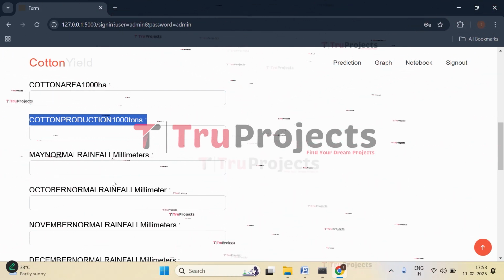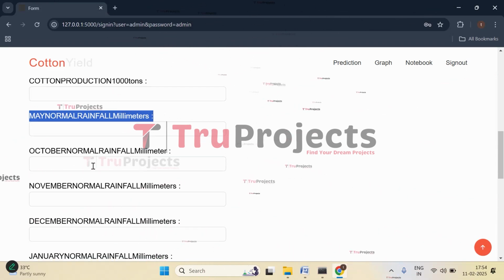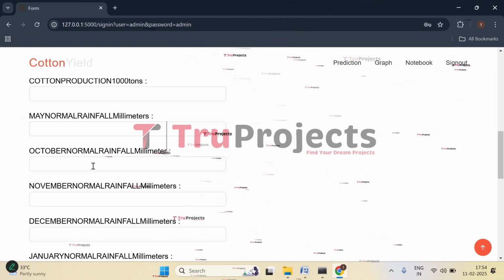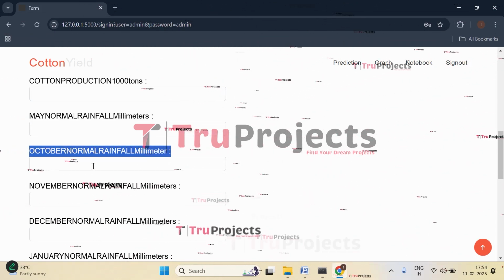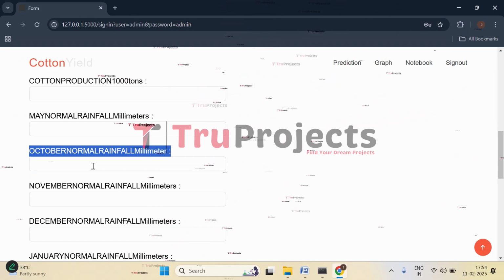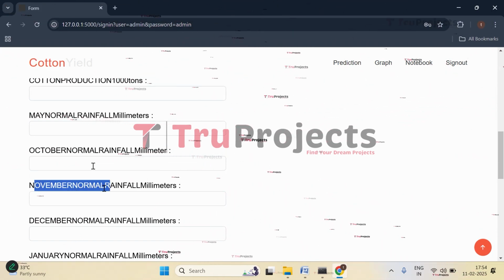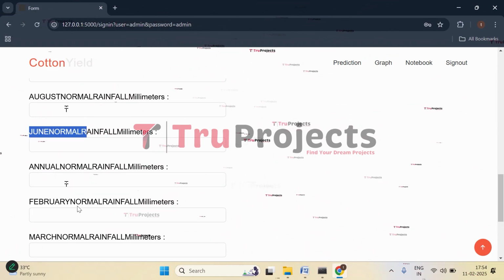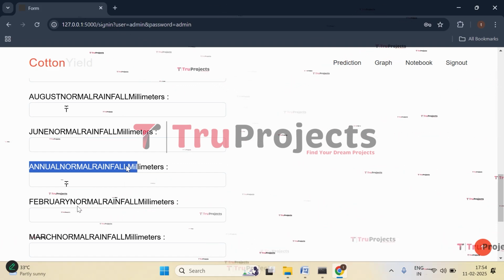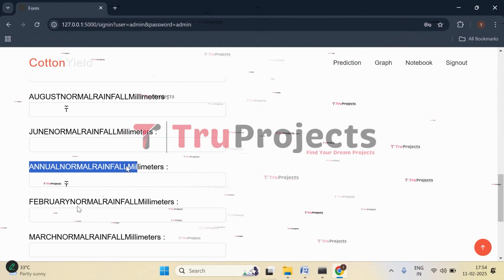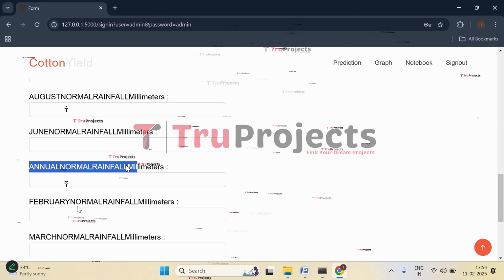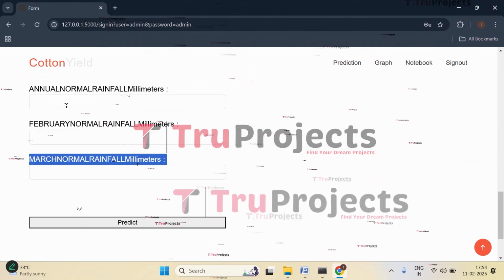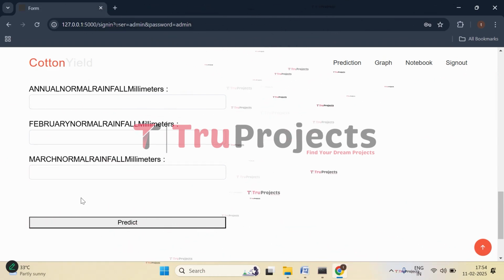Then we have May normal rainfall in millimeters. It is the average rainfall in millimeters recorded in May over past years. And then we have October normal rainfall. It is the average rainfall in October. Similarly, we have it for the month of November, December, January, August, June, and here we have annual normal rainfall. This refers to the total average annual rainfall in millimeters received. And then we have February and March rainfall. So this is all about the parameters.